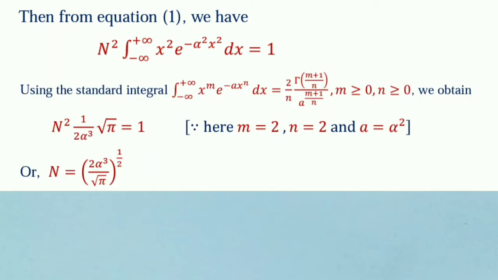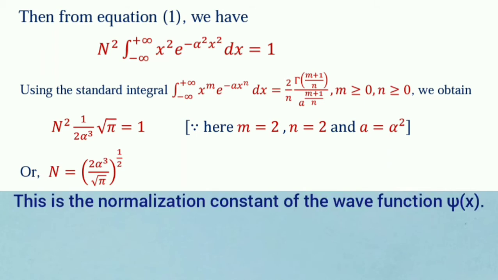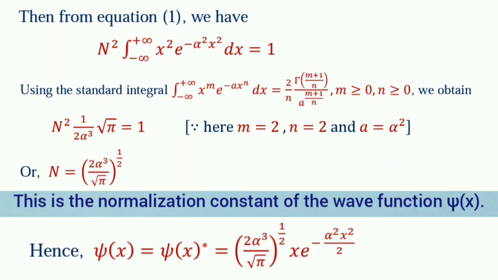Using this standard integral, we obtain N square into 1 by 2 alpha cube root pi equal to 1. Here m equal to 2, n equal to 2 and a equal to alpha square. Or N equal to 2 alpha cube by root pi whole to the power half. This is the normalization constant of the wave function psi(x). Hence, psi(x) equal to psi(x) star equal to 2 alpha cube by root pi whole to the power half into x e to the power minus alpha square x square by 2.